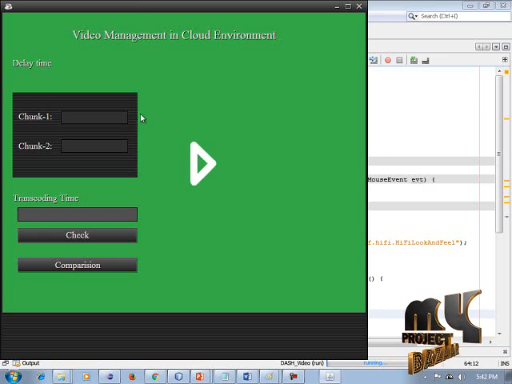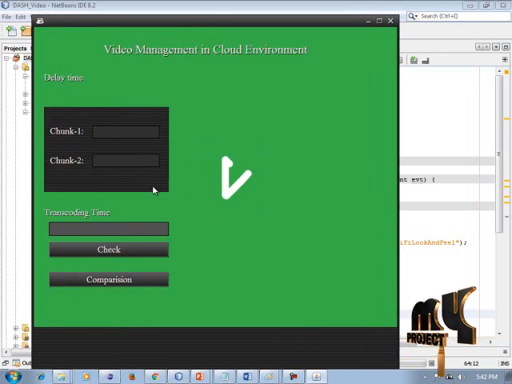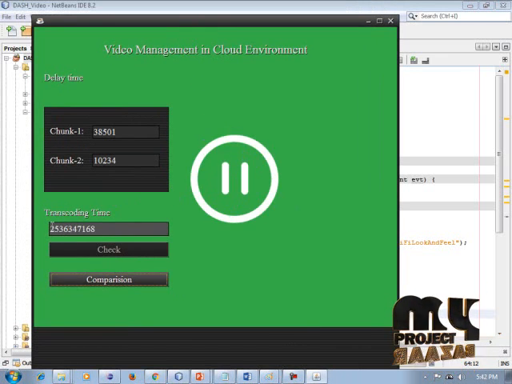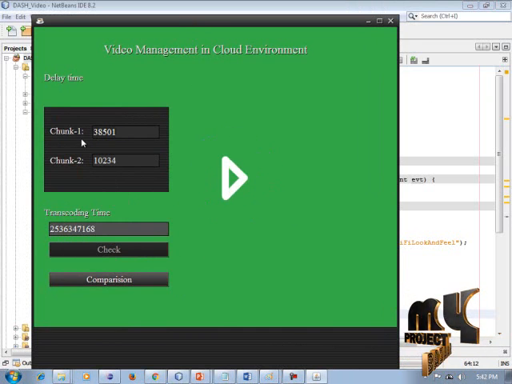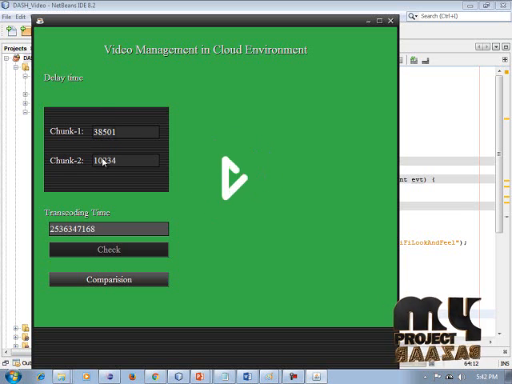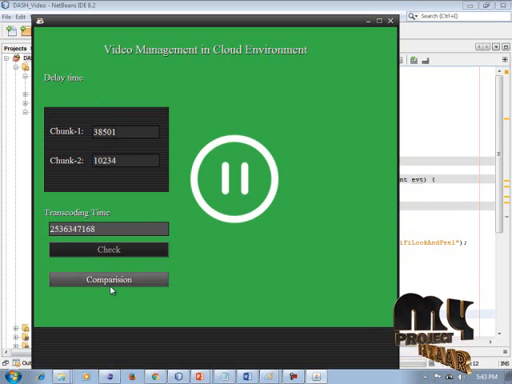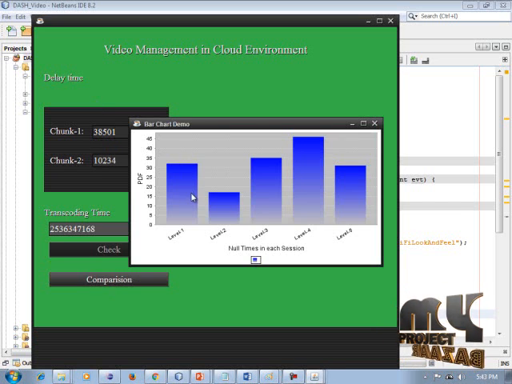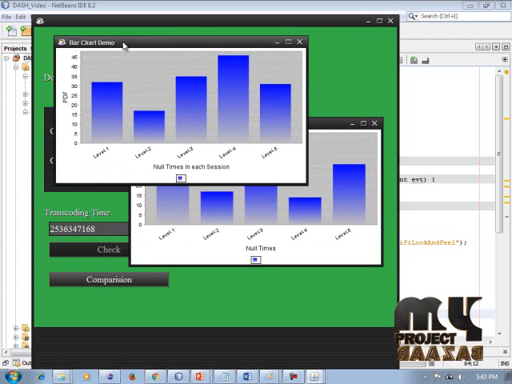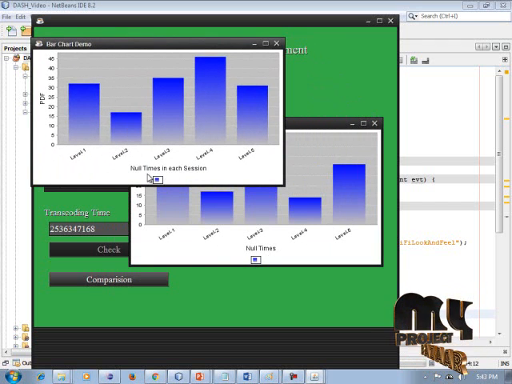So the next process is the chunk 1 and chunk 2 level measuring process. Check this level: it is a transaction hold time, and it is a chunk 1 level and a chunk 2 level. It means splitting 1 and splitting 2 number levels can be displayed in this process. So the next process is comparison. In the comparison level, the graph can be generated. So this is the graph for our final process.